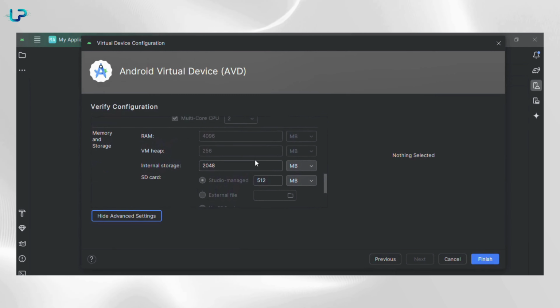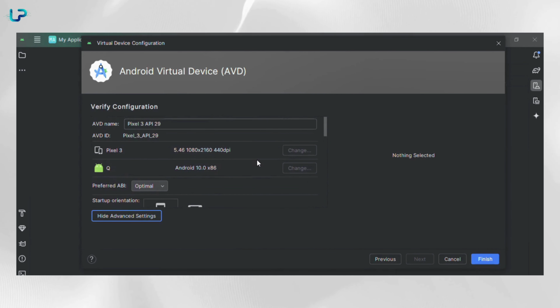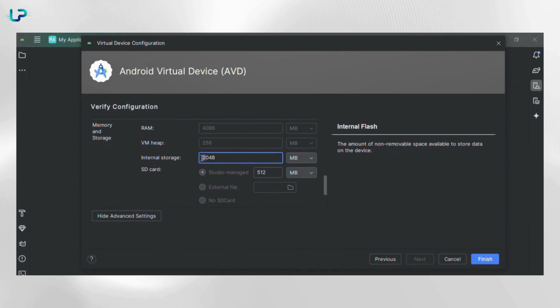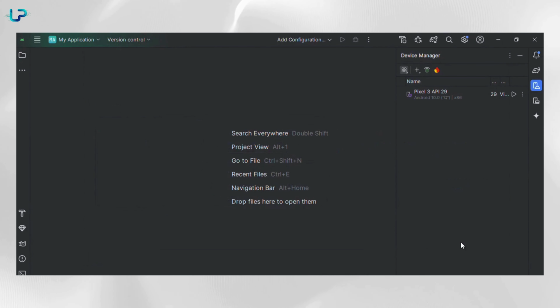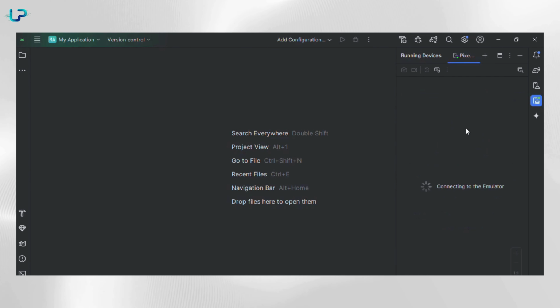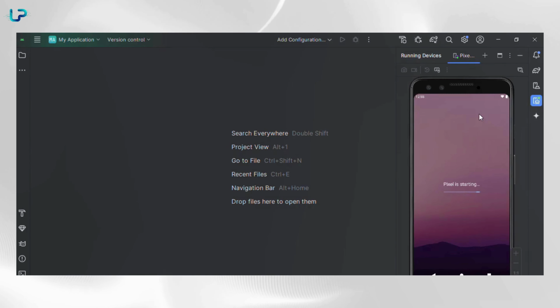Here, I'm going to increase the internal storage. After that, click Finish. To run the device, click the play icon. You should now see that our device has successfully launched.